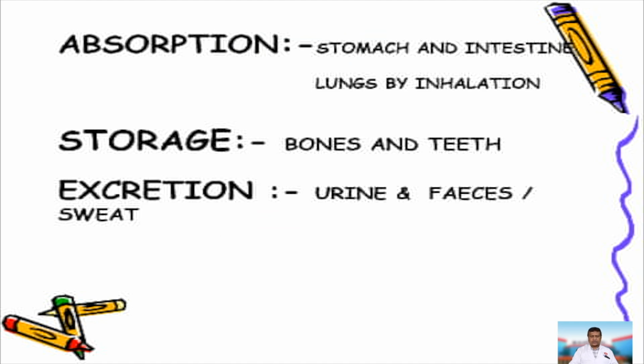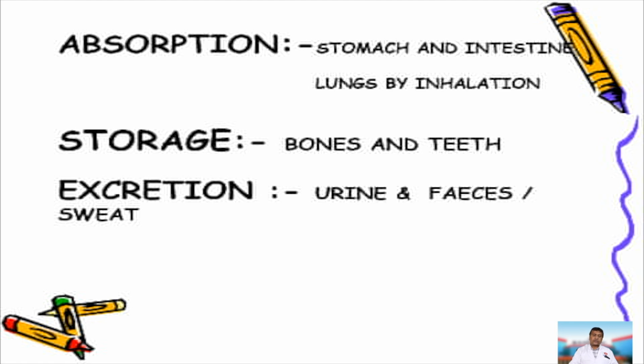The absorption of fluoride mainly takes place in the stomach and intestine. Especially if there is an acidic environment, fluoride is better absorbed. Supposing you're giving fluoride to somebody on an empty stomach, almost 100% of it is absorbed. But if taken along with food, only around 70% of it is absorbed. What is not absorbed in the stomach is absorbed by the intestine.